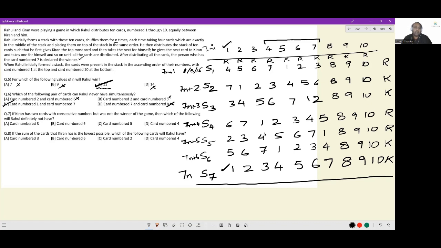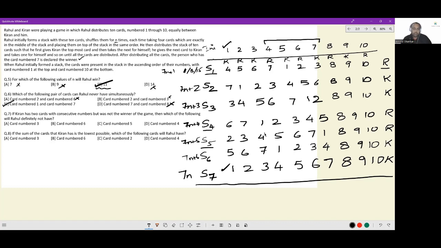Next, if Kiran has 2 cards with consecutive numbers, was not the winner of the game. So we have to limit ourselves to these games after shuffle 1, after shuffle 4 and after shuffle 5. And we have to check if Kiran has 2 consecutive numbers. I see Kiran has 3 and 4 here. I see Kiran has 5 and 6 here. And I see Kiran has 4 and 5. Oh, sorry, 1 and 2 here. So all the 3 remain in play.